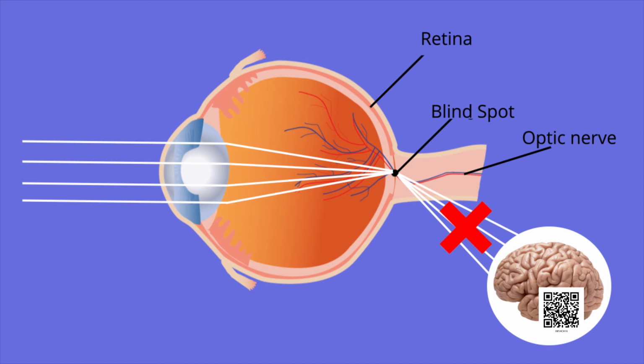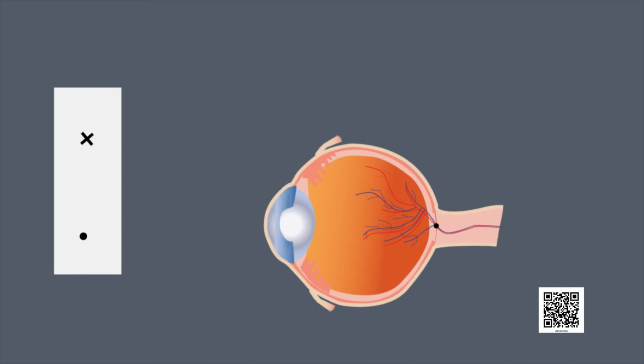This point is present at the junction of the optic nerve and the retina. There are no sensory cells, so no vision is possible at that point. That is why we are not able to see the cross or the dot from those distances from where the light rays coming from them are focused on the blind spot.